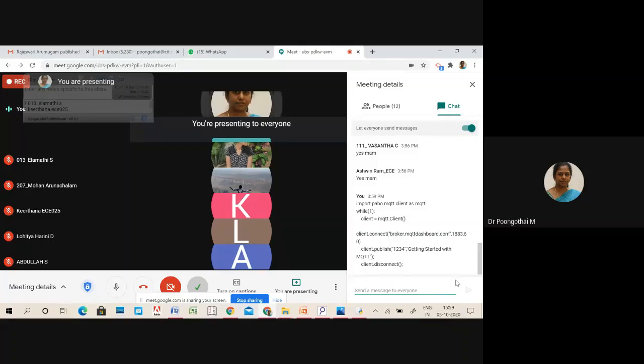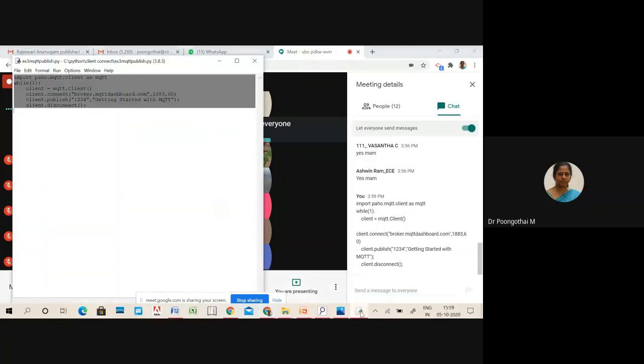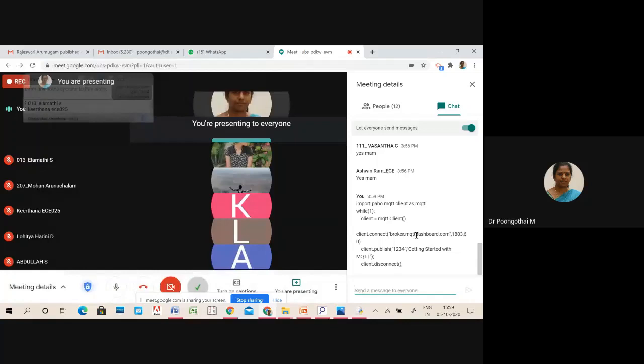Please copy and paste it in your Python. Suppose in configuration you are using MQTT hyphen dashboard, then in your code you have to incorporate that MQTT hyphen dashboard. And give the TCP IP port connections the same, 1883 and 60.